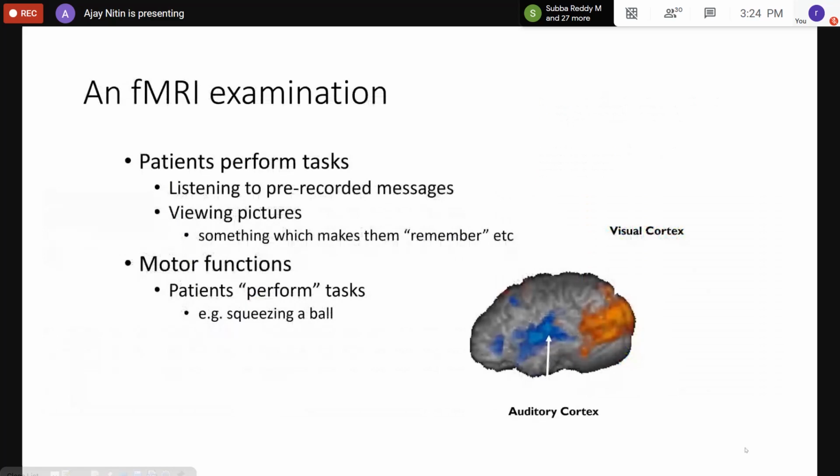Another beautiful example I have in functional studies is fMRI. You must have seen it in some movies or read it in some papers. Basically, functional MRI tries to study the brain. Though I said the brain is structurally symmetric, the responsibility of different regions of the brain is different.